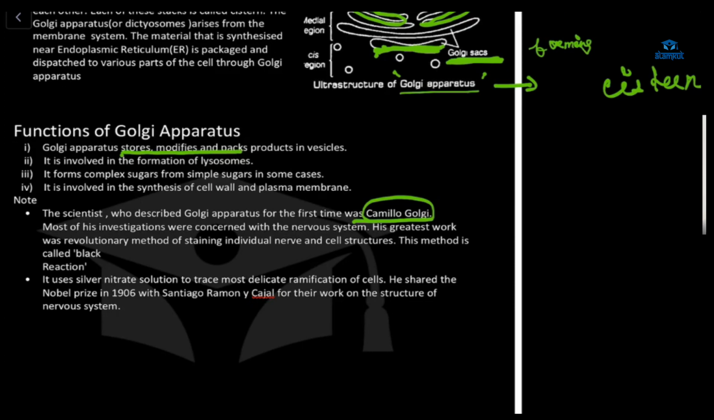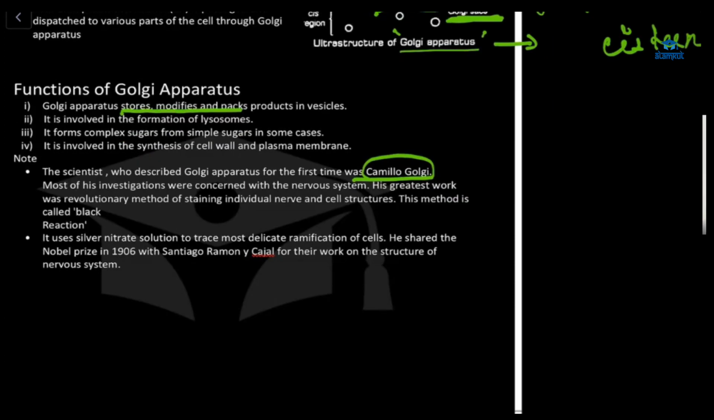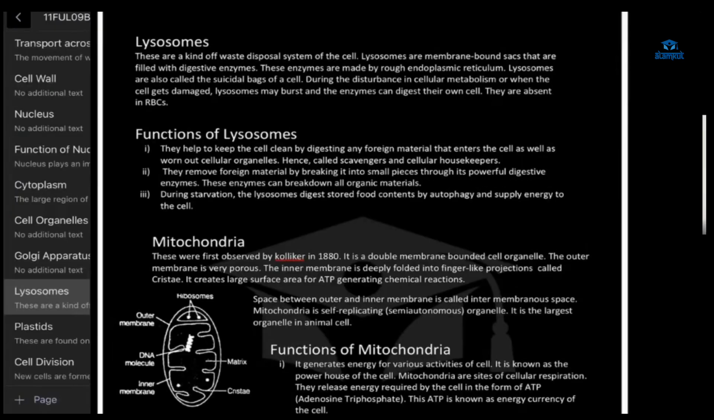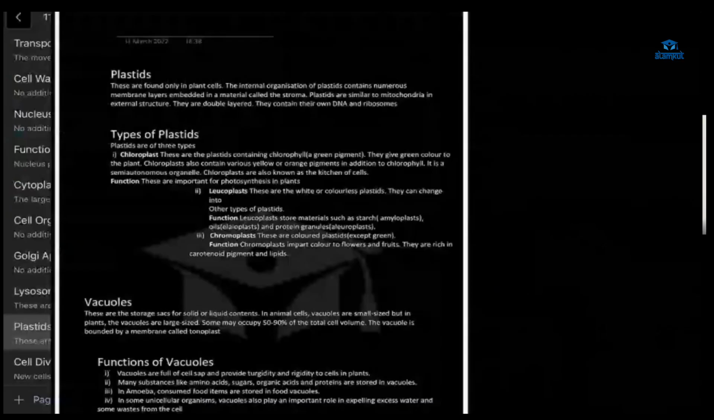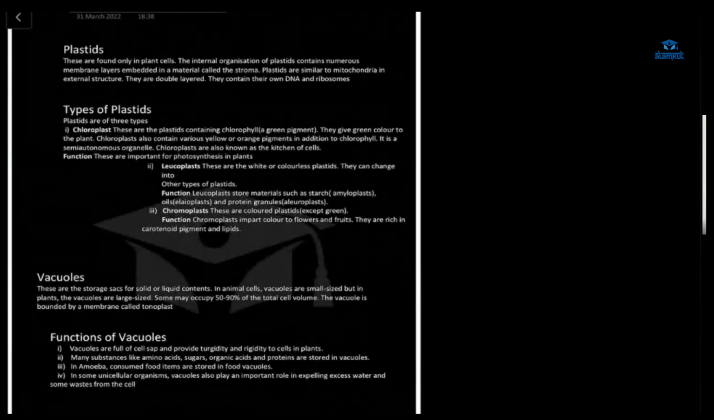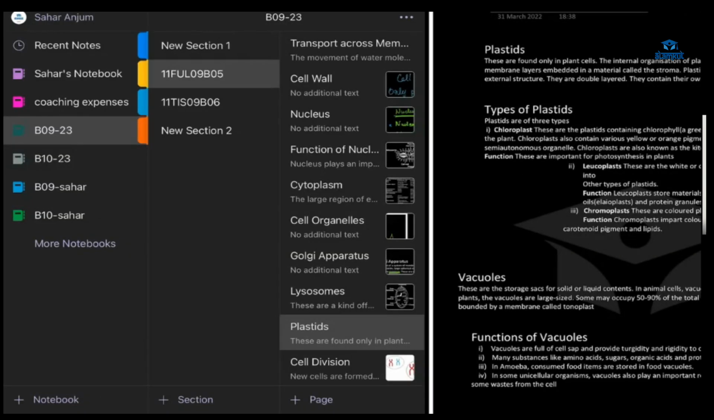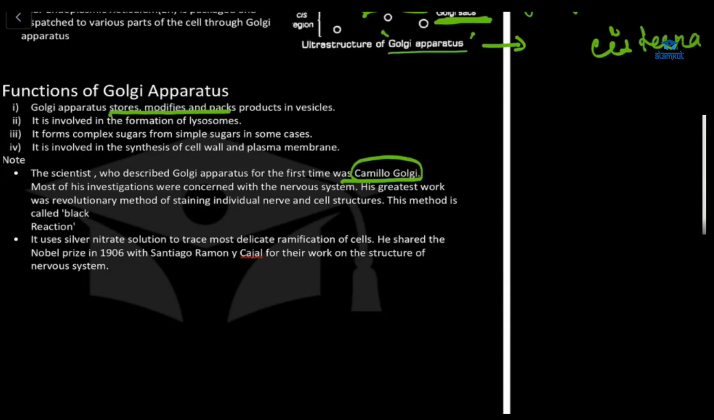Only three topics are left, right? Golgi apparatus we have done. Then there is lysosome, mitochondria, and plastid, vacuoles, then cell division. I think we'll complete it today. Okay. Who described this Golgi apparatus?